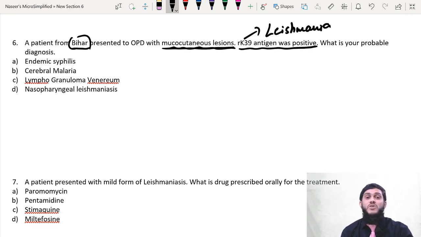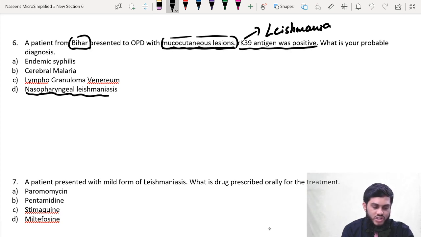Leishmaniasis has three types: cutaneous, mucocutaneous and visceral. Now they are mentioning the mucocutaneous type of leishmaniasis. Mucocutaneous type of leishmaniasis is nothing but nasopharyngeal leishmaniasis. Right? They are asking for the diagnosis.